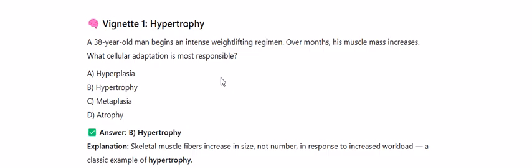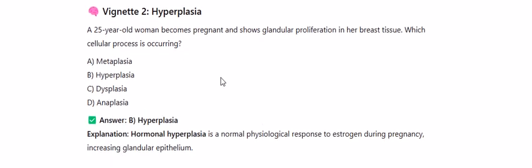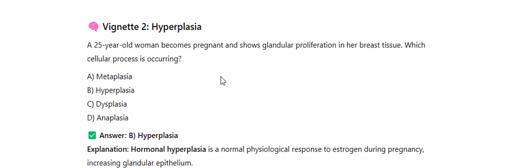Vignette 2, Hyperplasia. A 25-year-old woman becomes pregnant and shows glandular proliferation in her breast tissue. Which cellular process is occurring? A. Metaplasia, B. Hyperplasia, C. Dysplasia, D. Anaplasia. Answer B. Explanation. Hormonal hyperplasia is a normal physiological response to estrogen during pregnancy, increasing glandular epithelium.